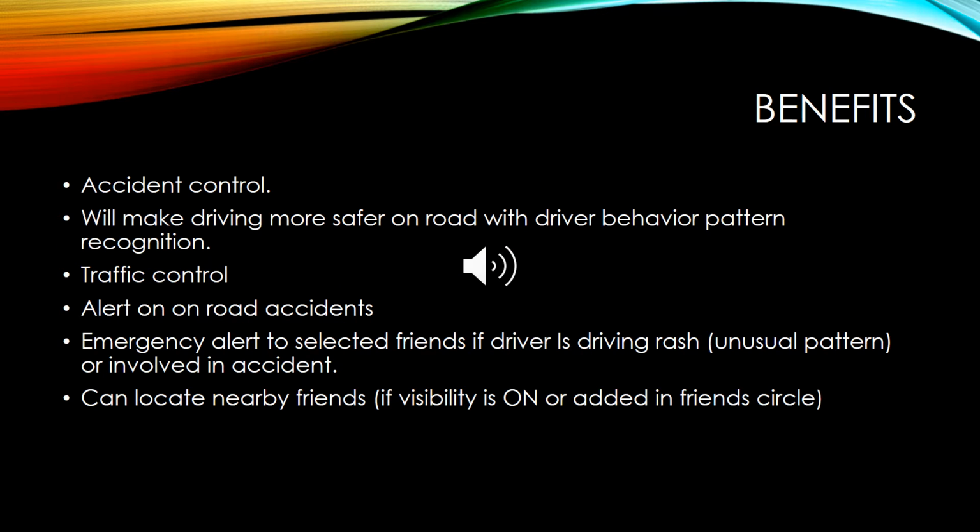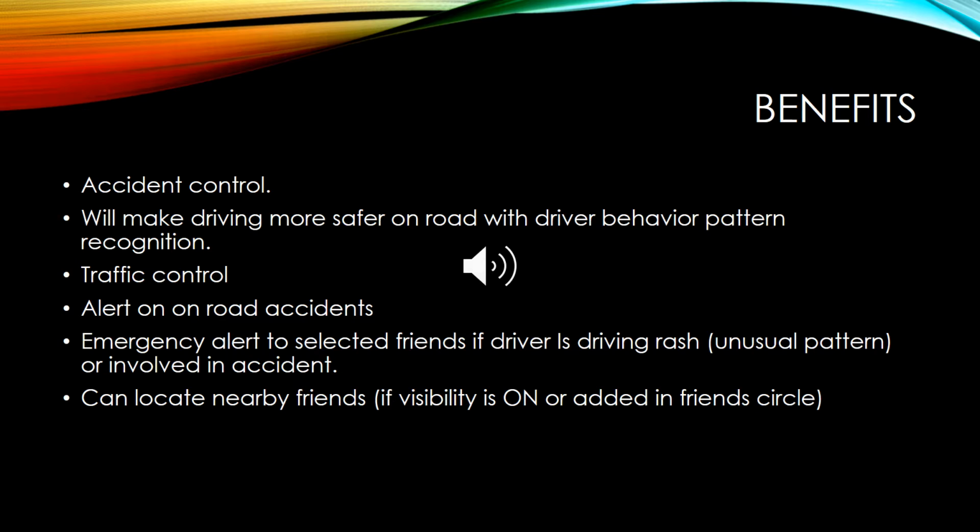Now let's pitch the idea. Why would anyone buy or use this system? Here are the benefits. As you can see from our project name, Collision Detection Control System, accident control is the main motto of this design. Our system will make driving safer on roads with this driver behavioral pattern recognition. As I learned how the system will work after implementation, there will be much fewer accidents on the road.